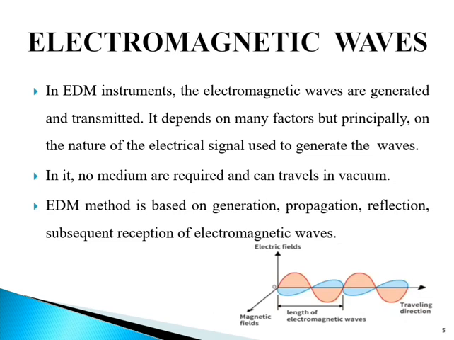The electromagnetic waves require no medium and they can travel even in vacuum. The distance is measured indirectly using the characteristics of these waves. Thus, the EDM method is based on generation, propagation, reflection, and subsequent reception of electromagnetic waves.